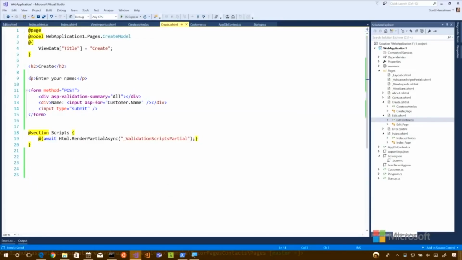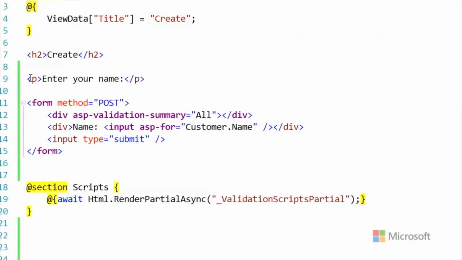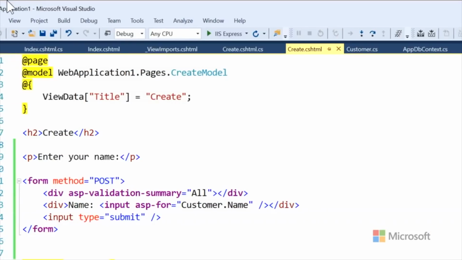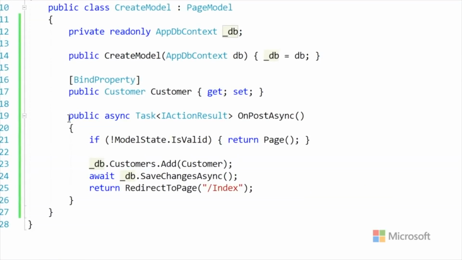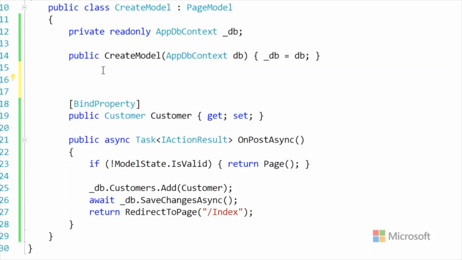But that's not really part of the model. So that brings up some interesting questions. For example, if we go back to create and refamiliarize ourselves, we type in the name and hit submit. And if we look at the page model behind that, it's pretty straightforward. We have the customer that, with the bind property, survives the journey. But it'd be nice to have a message, some temporary piece of data, that would say, oh yeah, customer got added.